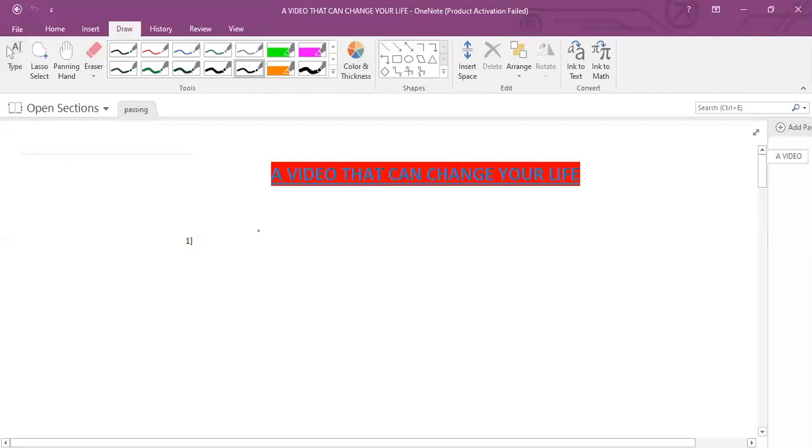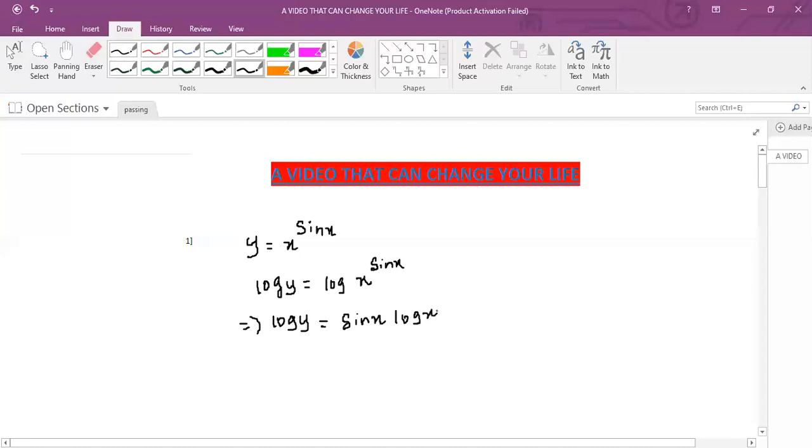For example, in almost 99% of the papers, there will be a differentiation problem on logarithmic differentiation. For example, y is equal to x raised to sin x. It may be a 3 marks problem, but you can score 1 mark very easily by applying log on both sides. Log y is equal to log of x raised to sin x, which implies log y is equal to sin x into log x.